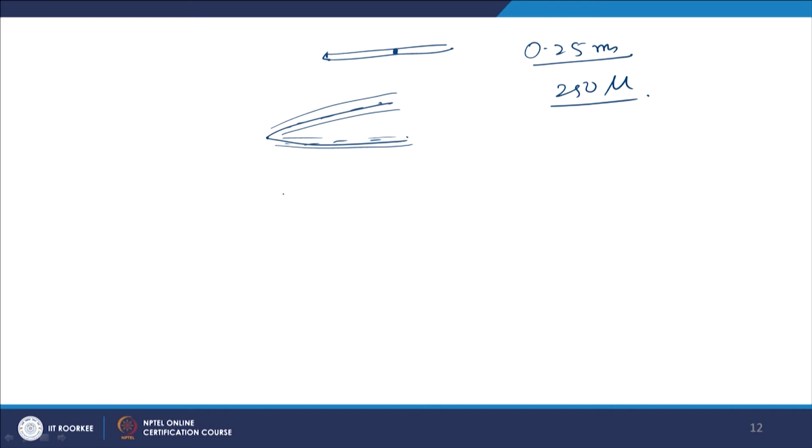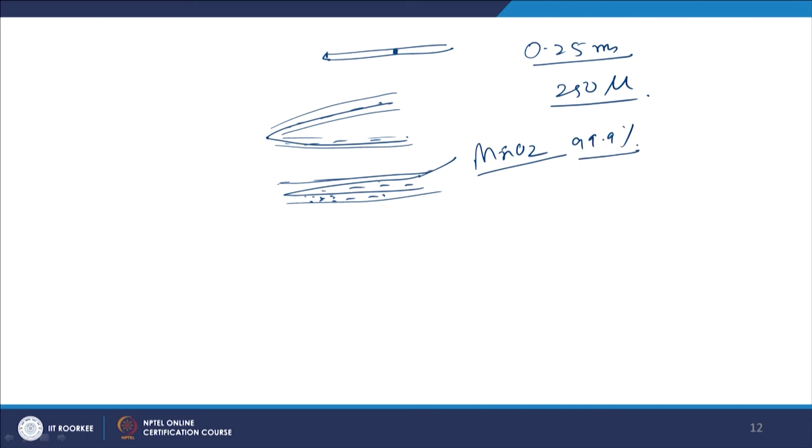There is a sheath on the thermocouple. The thermocouple is covered in a tube, and the rest of this void space is filled with mineral insulation. Normally it is MgO, 99.9% MgO, and the thermocouple is put in the sheath, and the tip of the thermocouple is in contact with the sheath. It can be stainless steel or Inconel.